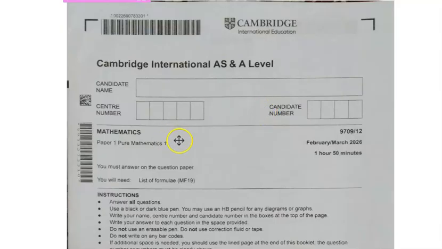Again, it is the same series, like we have 9709. This is the pure mathematics syllabus, option 12, that is given across the world, that the Indian candidates will also do.